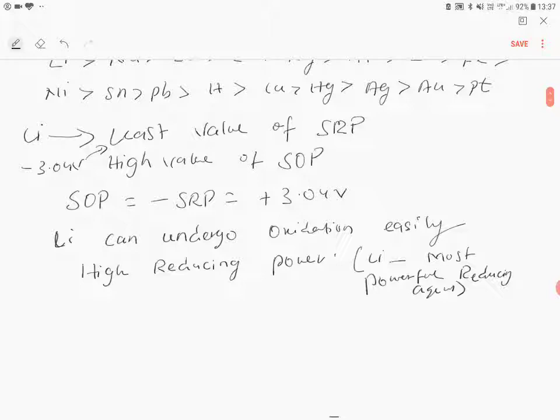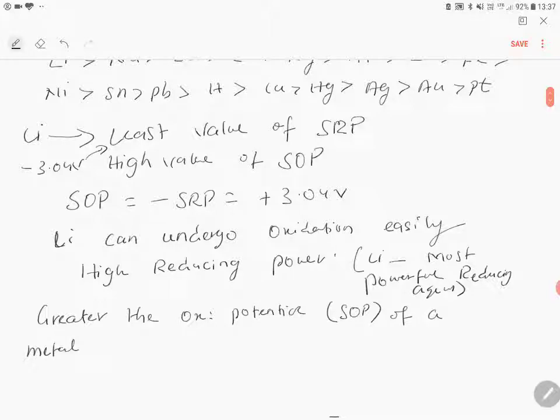Therefore, the conclusion of this is, greater the oxidation potential, I mean to say standard oxidation potential, or lesser the reduction potential of a metal, more easily it loses electrons and greater is its reactivity.